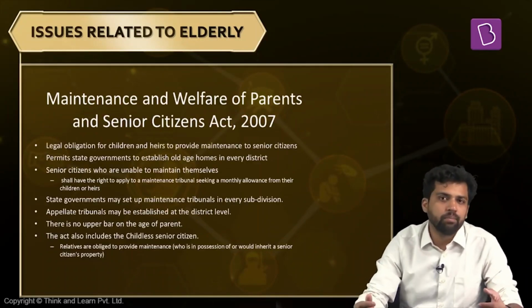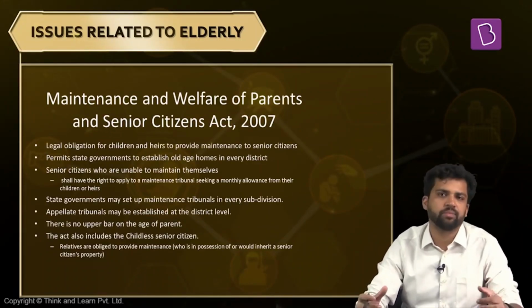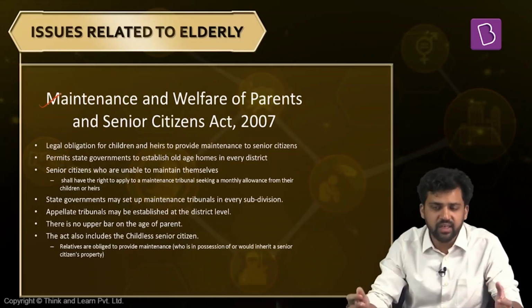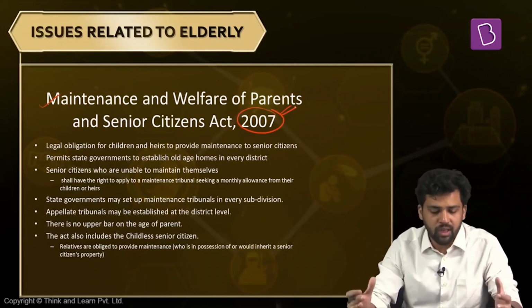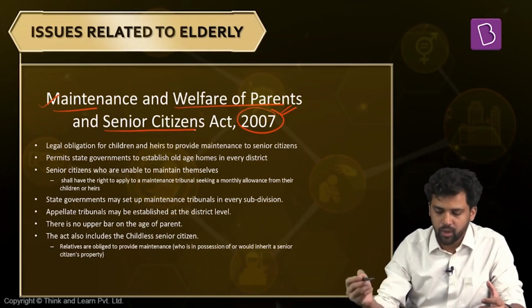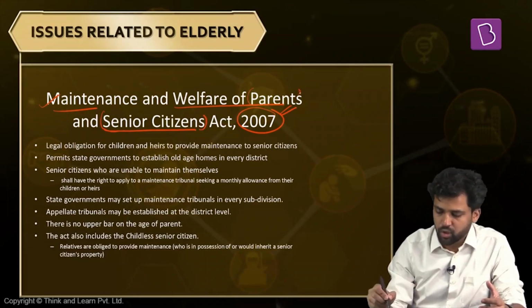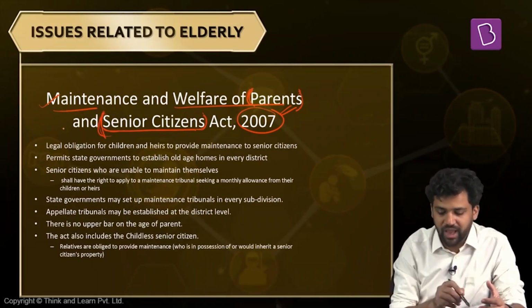So what is the legal mechanism present to ensure that elderly have access to some basic amenities? Now there is one provision, the Maintenance and Welfare of Parents and Senior Citizens Act. This act came into being in 2007. Now what is the meaning of this act? Just look at the terms, Maintenance and Welfare of Parents and Senior Citizens. So here it is talking about parents, and at the same time it is also talking about senior citizens. So those senior citizens who might not have children are also covered under this.